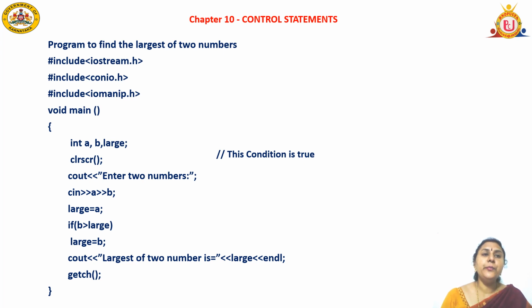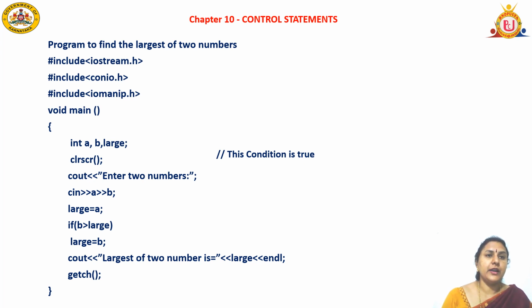Next is the input statement, that is, the cin statement. Using cin, we input the values: cin >> a >> b; semicolon. This is also called a cascading input statement because more than one variable is read in one single input statement. Next, I will assign the value of a to large. Now the large value, that is a, is the largest.